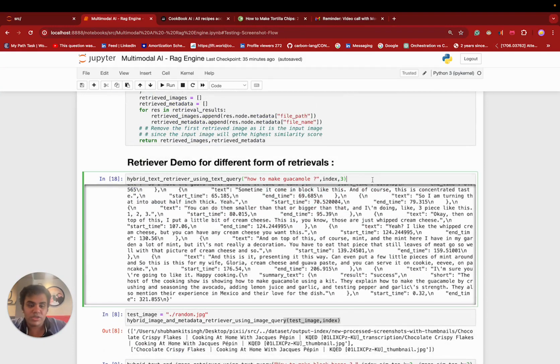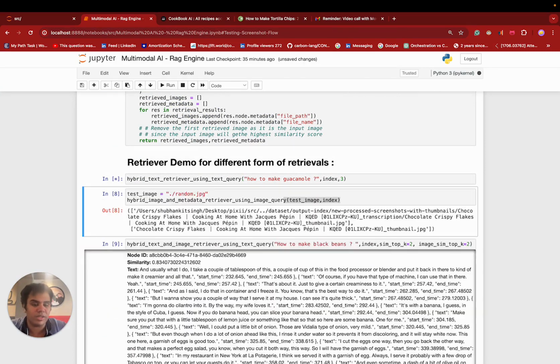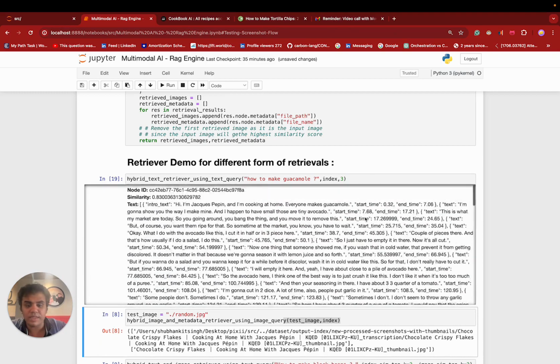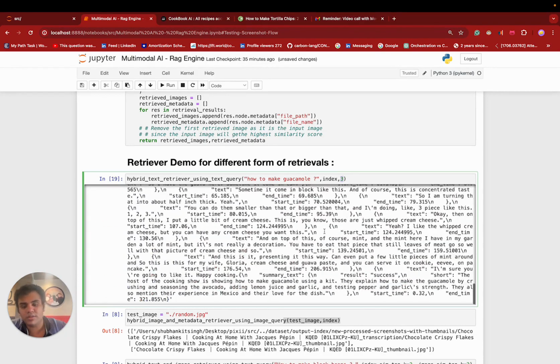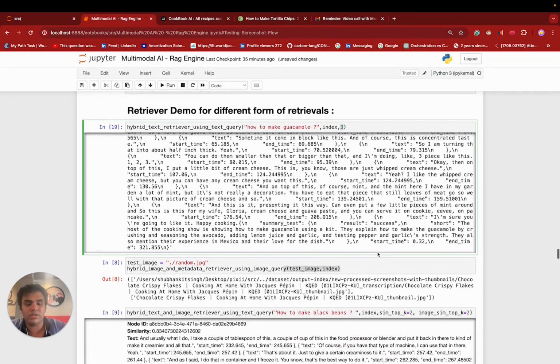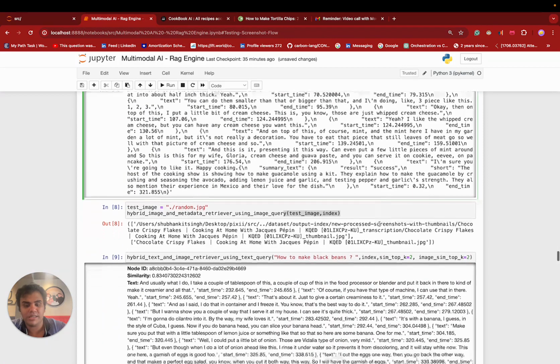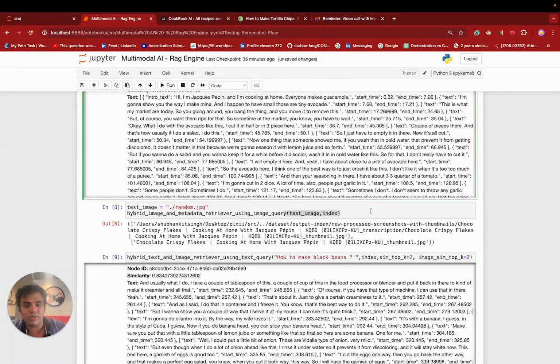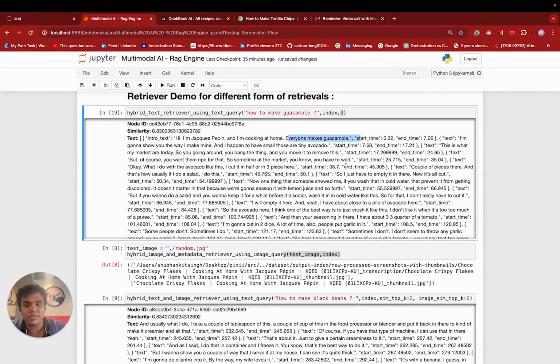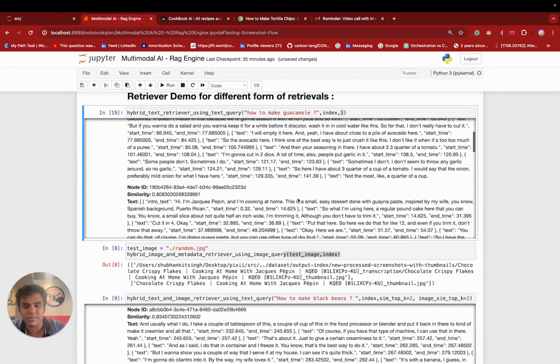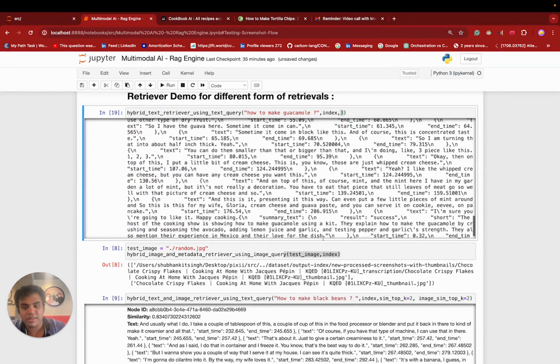So let me just show you how this works. Let's say I provided in the text to text retriever how to make guacamole, for example, and it returns me the three top results in decreasing order of similarity. And as you can see for guacamole, it can easily tell that this is the guacamole part, the timestamps, and everything is there.